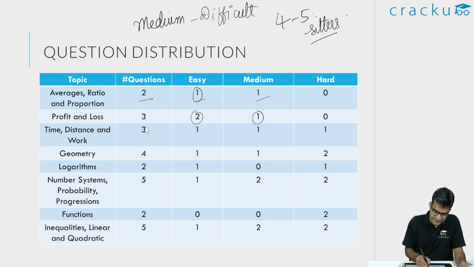If you're looking at time, distance and work, there was one standard question. I think this question involved a man, woman and child, all of them working together, and we had to figure out the efficiency or the ratios of the efficiency, which I think was definitely on the easier side. This also, in my opinion, is a sitter because this should be a standard question. Anybody who has attempted 10 to 15 questions in time, speed and work will be able to get this question correct.